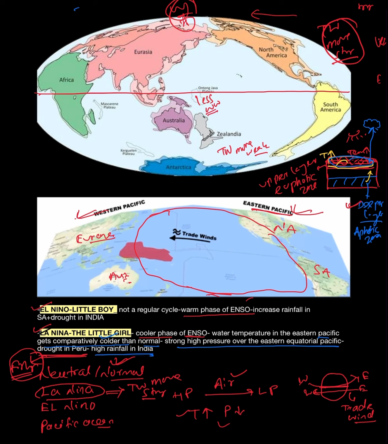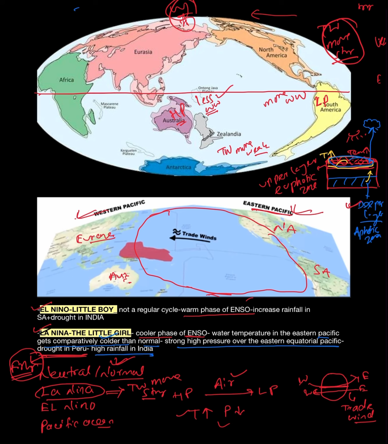If less warm water is there, high pressure will be created compared to South America, where low pressure will be created. If it is low pressure, that means warm water will be there. More warm water will be collected over the South America region, whereas less warm water is collected over the Australian region.